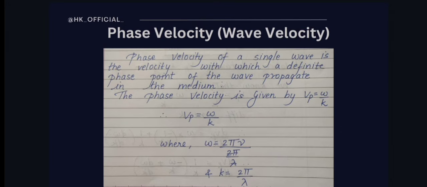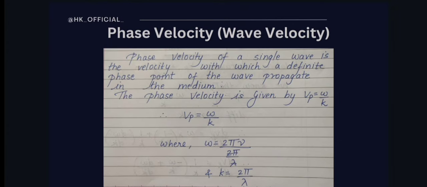Now see, for understanding this phase velocity conceptually, I would like to tell you a story. Imagine a wave like a moving line of ants on a road. The phase velocity of the wave is like the speed at which a particular ant, let's call it Bob, from the front of the line moves forward. Now in waves we have 2 important things: omega, which is like the whole line of ants moving, and k, which represents how closely the ants are lined up. I hope you are getting the concept.